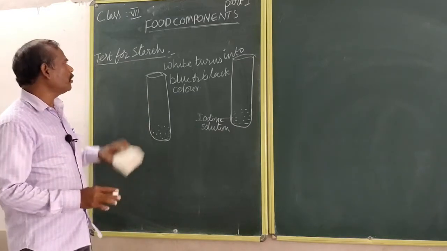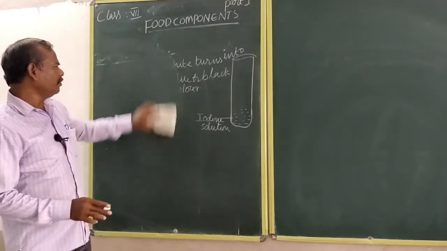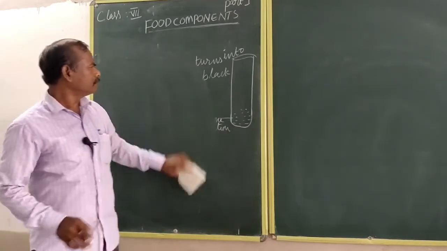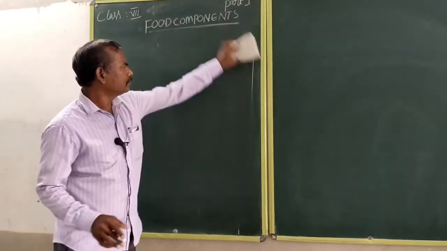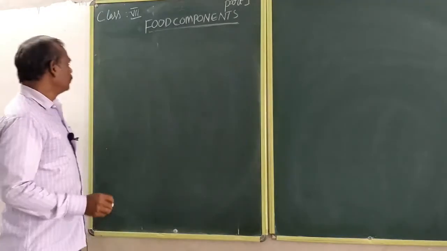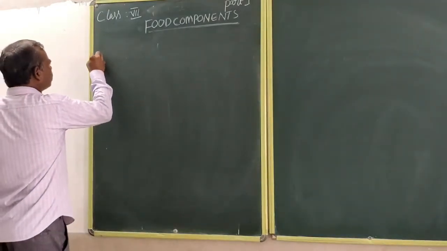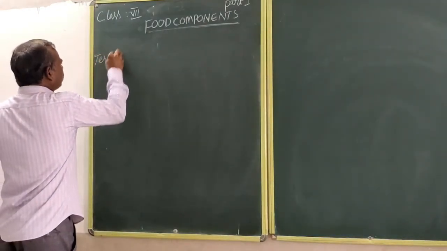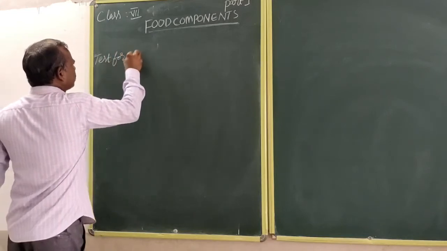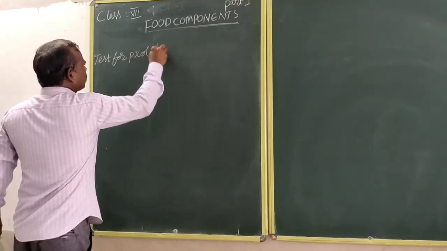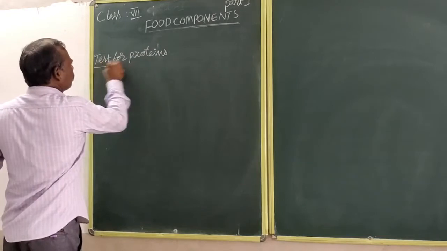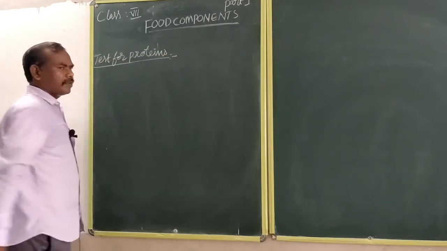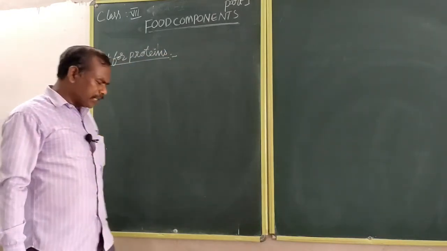Next one, the test for proteins. In this experiment, test for the proteins.